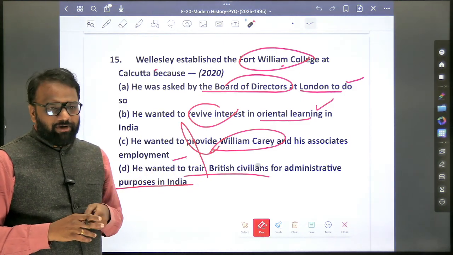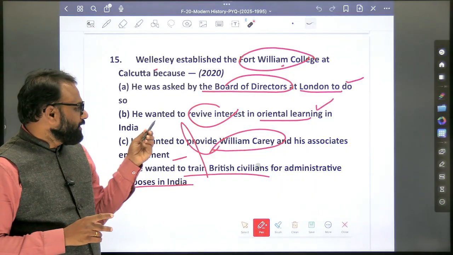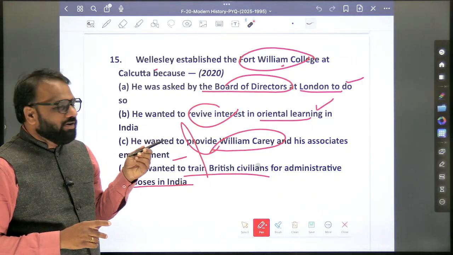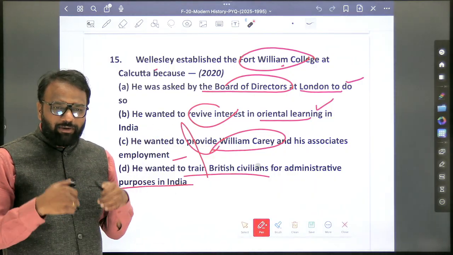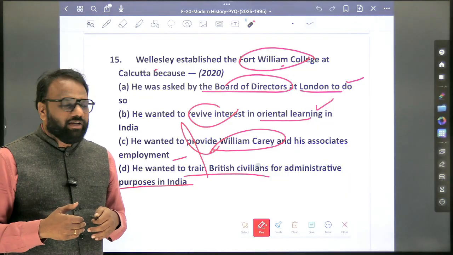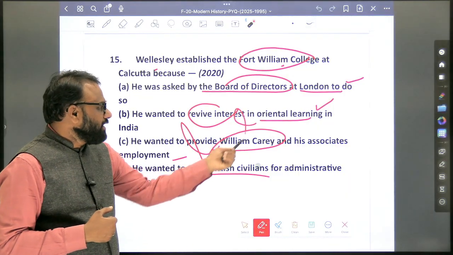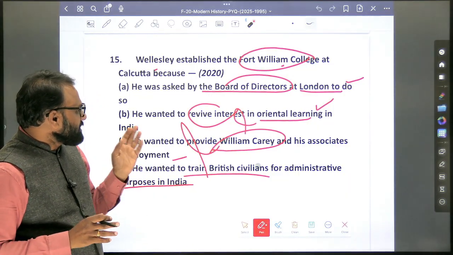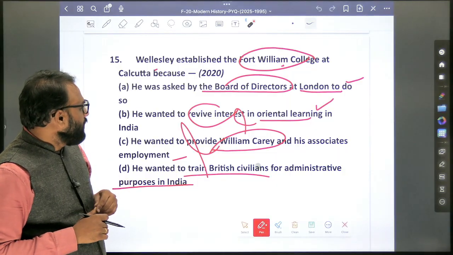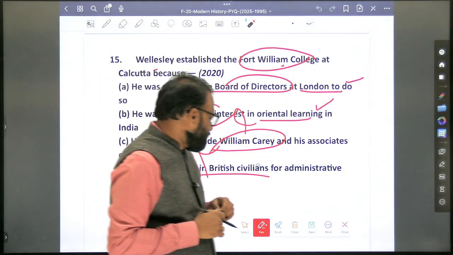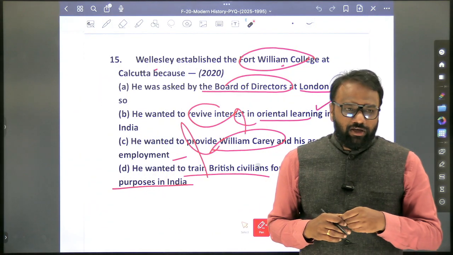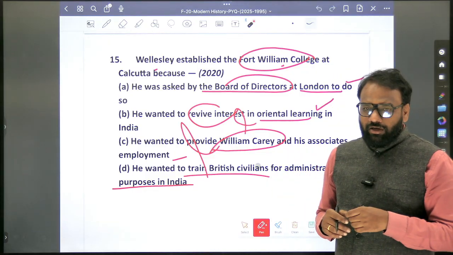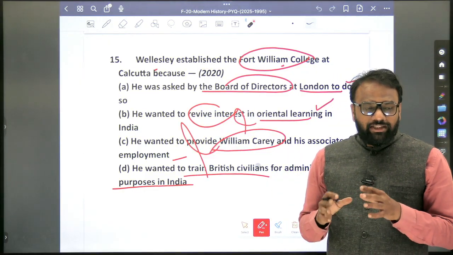Next, which option will we eliminate? B. Okay, he wanted to revive interest in Oriental learning in India. They were not interested in reviving Oriental, the Eastern learning, so traditional learning. Okay, they are not interested. Now we are left with only two choices. He was asked by the board of directors at London to do so. Next, he wanted to train British civilians for administrative purposes in India. So generally, when it comes to Indian education, they focused on what?